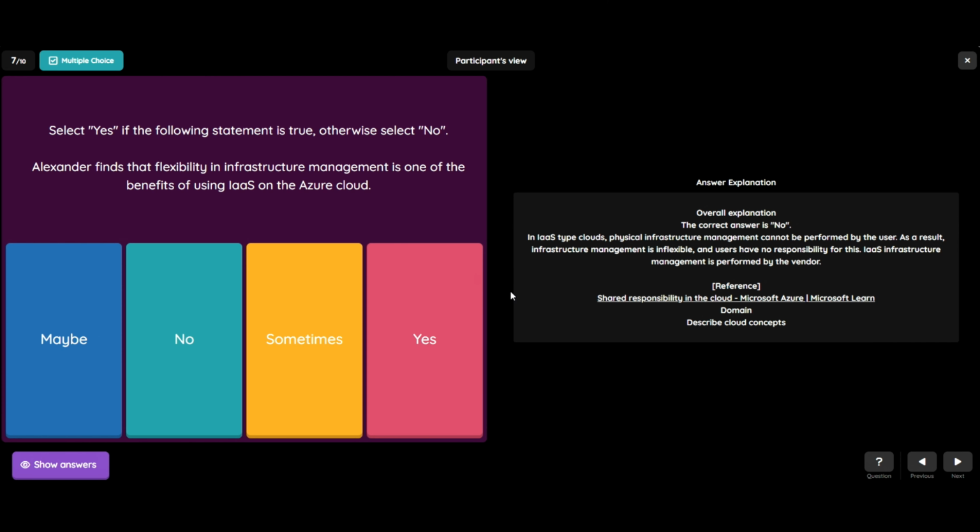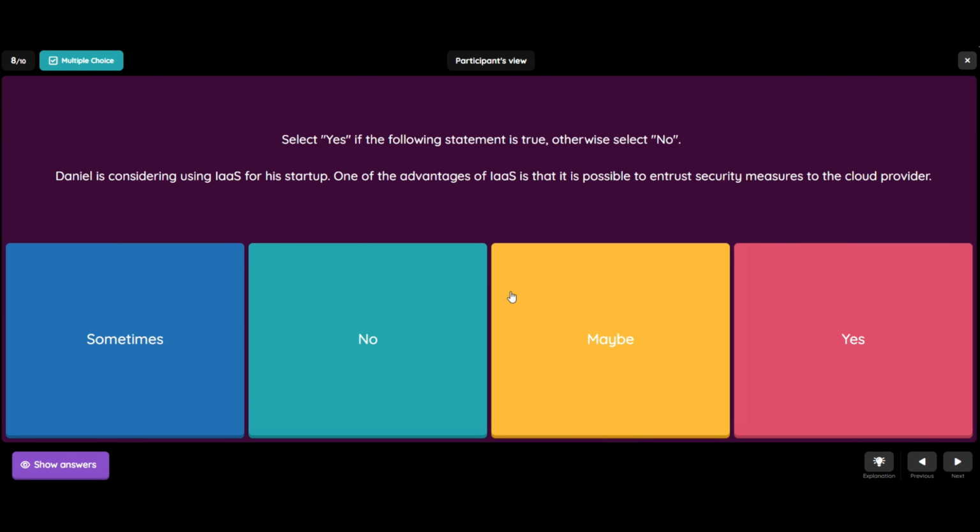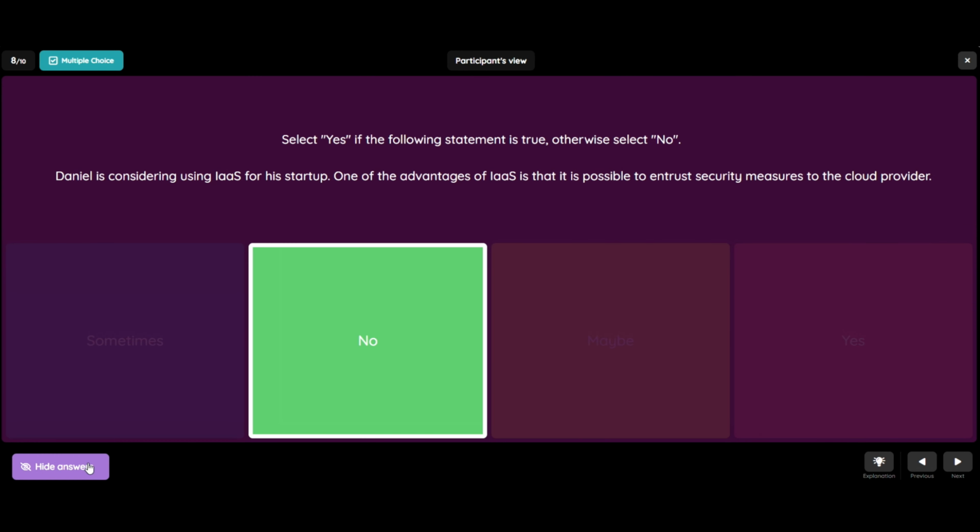Then let's see question number 8. Select yes if the following statement is true, otherwise select no. Daniel is considering using IaaS for his startup. One of the advantages of IaaS is that it is possible to entrust security measures to the cloud provider. And the options are sometimes, no, maybe, and yes. And the correct answer is no.